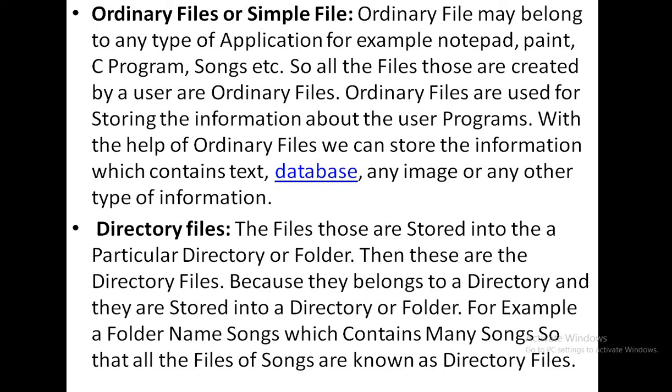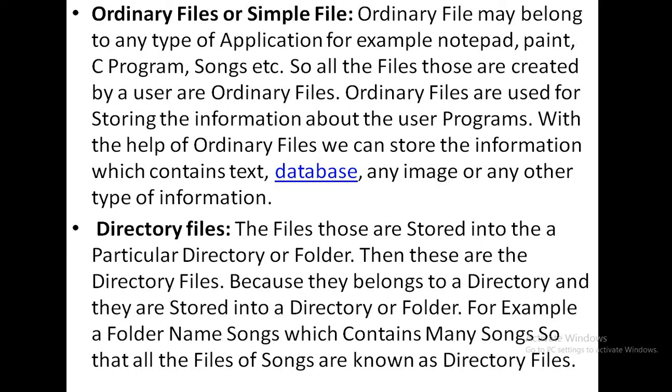For example, a folder named songs contains many songs, so all the files of songs are known as directory files. When we want to save a large number of songs inside our computer system, we can create one directory named songs folder.